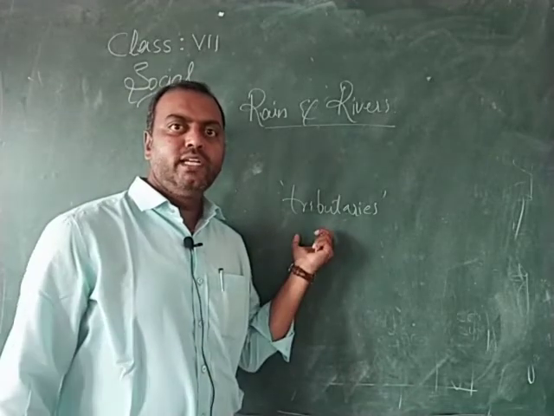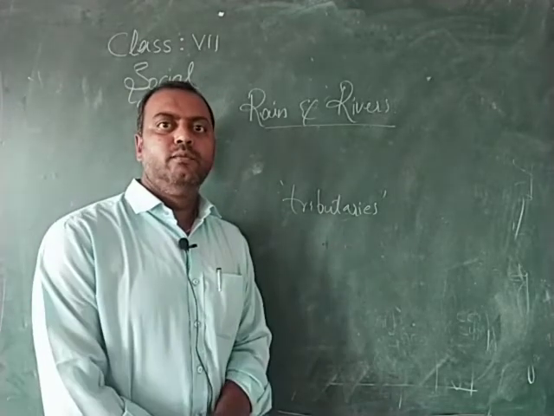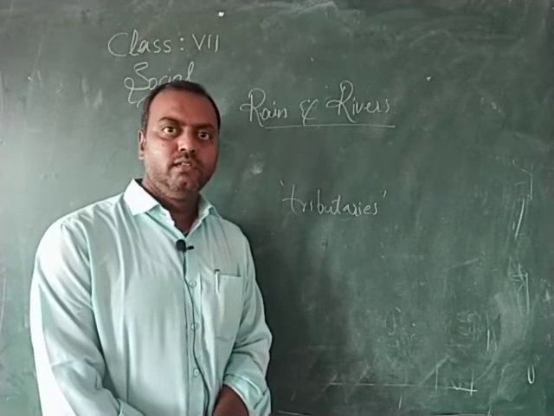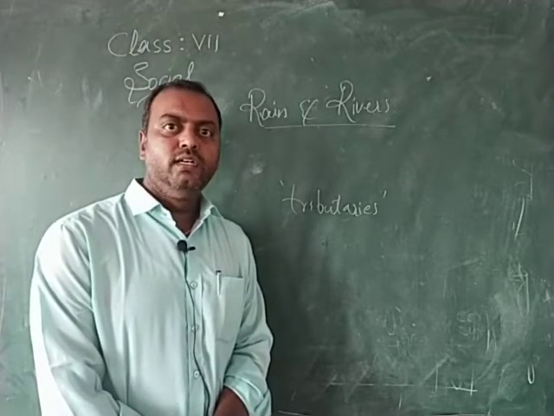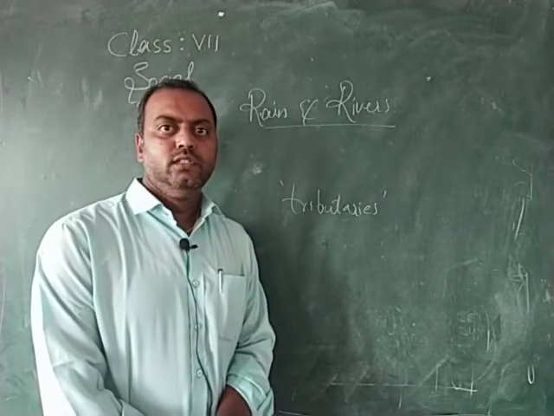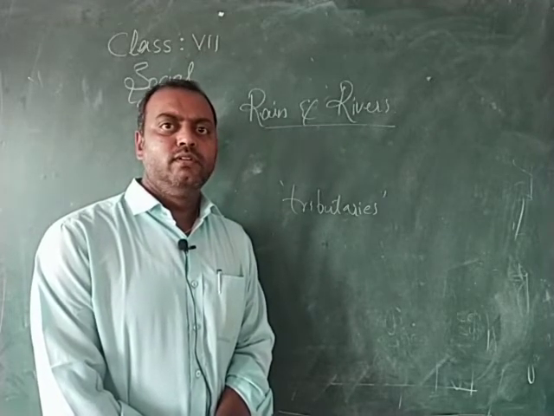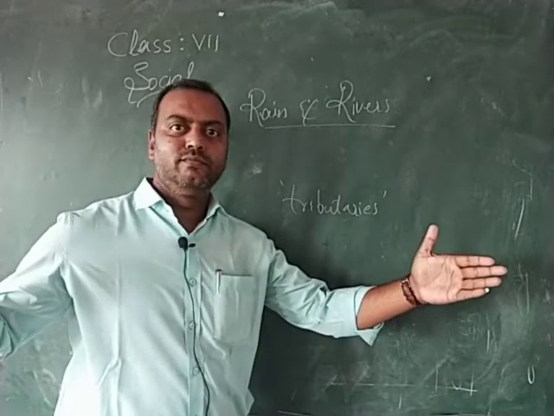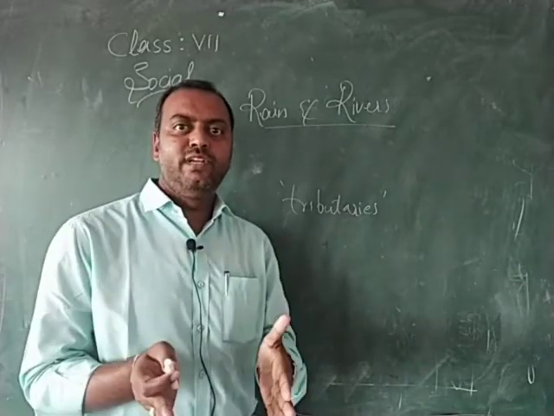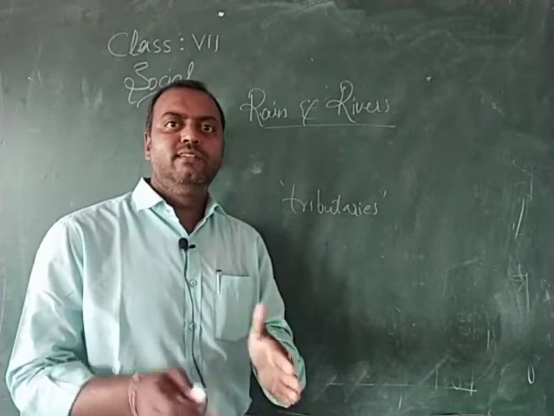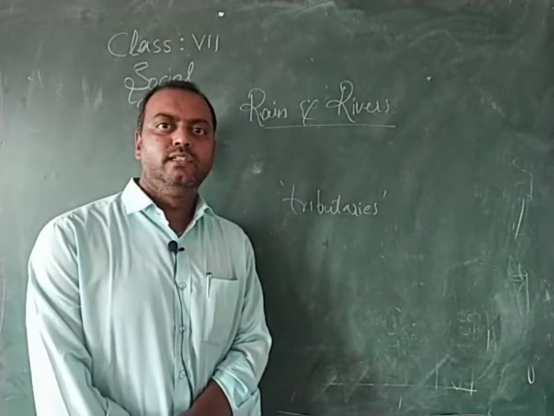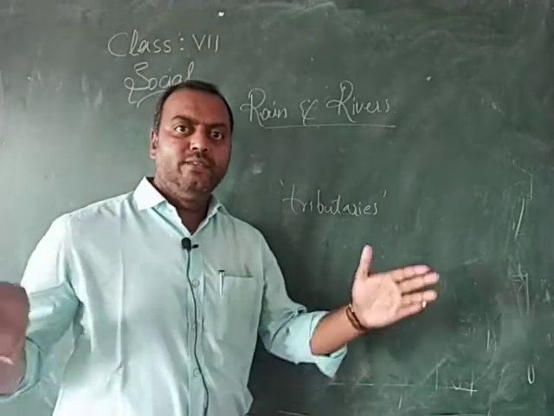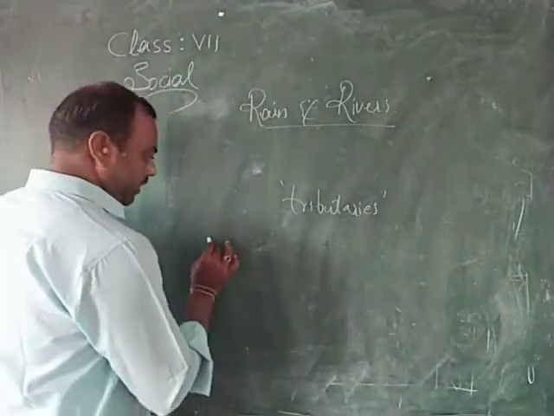These tributaries are fed by the rainfall. If there is a heavy rainfall, they bring the water. If there is no rainfall, they dry up even. So the river turns very big during the rainy season, and it becomes a small stream once the tributaries dry up. You might have seen a river bed.